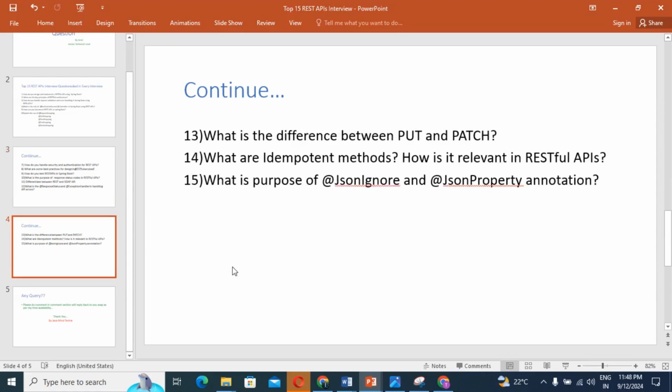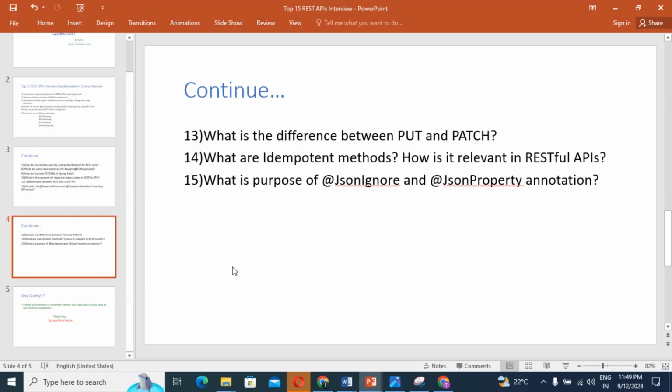Guys, next question. What is the difference between PUT and PATCH? I already mentioned it in an earlier question, the initial question, but I will explain the difference between PUT and PATCH, guys. That is a common question. The interviewer may ask, or also for your knowledge's sake, you should know the answer. The main difference between PUT and PATCH is how they modify resources.